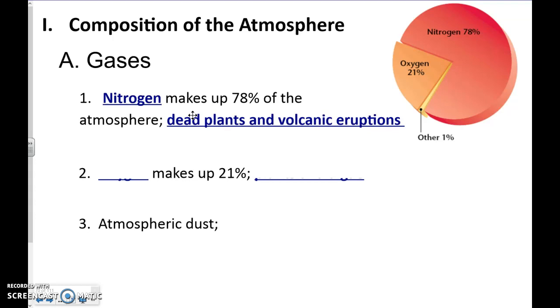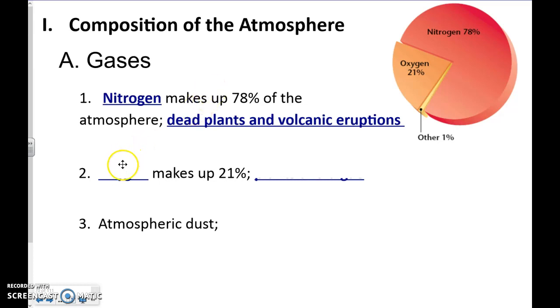We don't breathe in nitrogen. We need it, but we have to eat it in order to get it. Very few organisms can actually get nitrogen out of the atmosphere. It's called nitrogen fixation, and we're going to talk a little bit more about that when we do the chemical cycles for atmosphere after Christmas. Or well, after the New Year. So number one gas is nitrogen. You're going to need to know that.